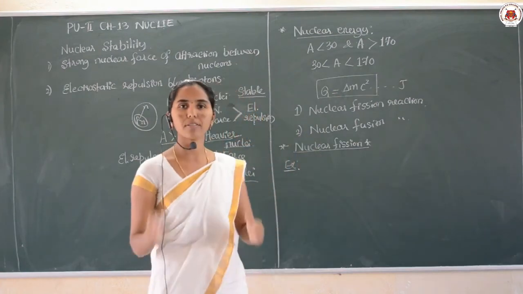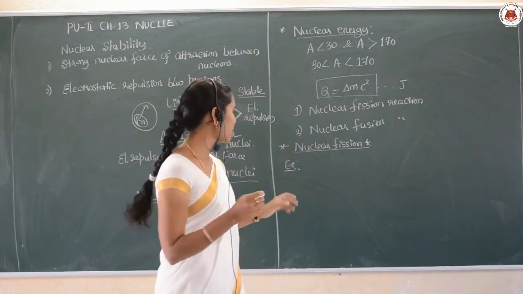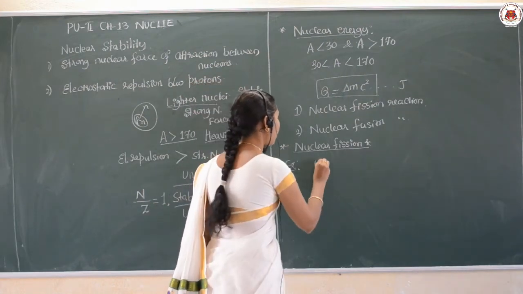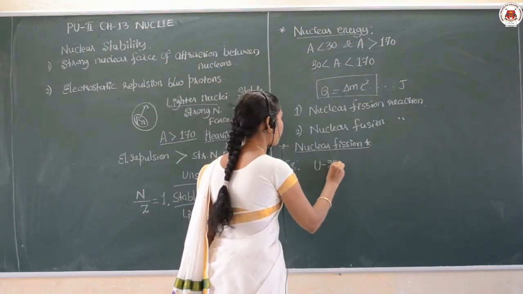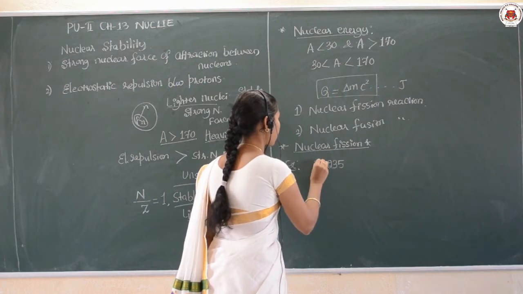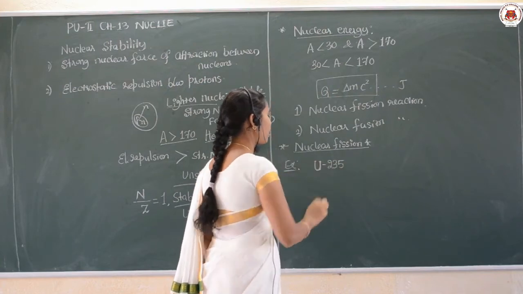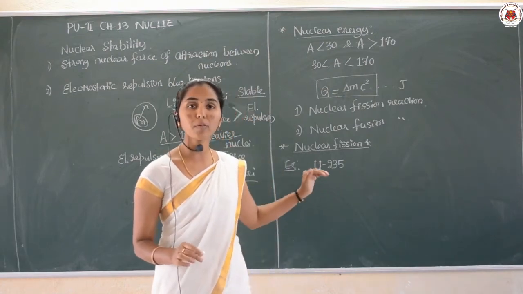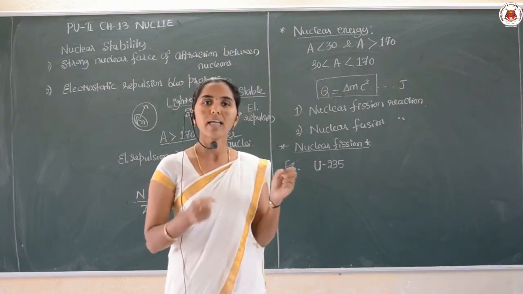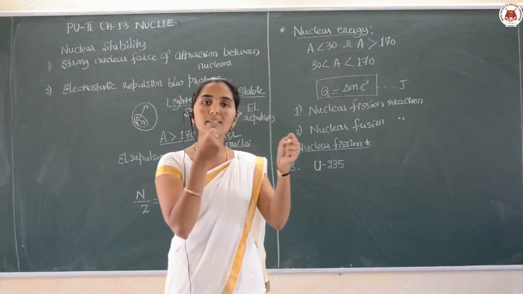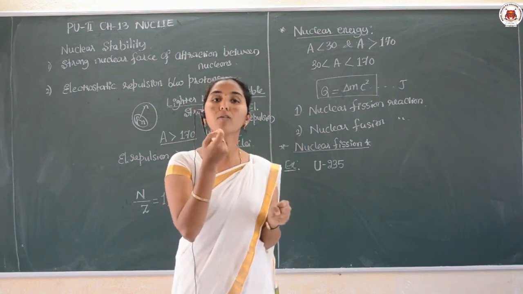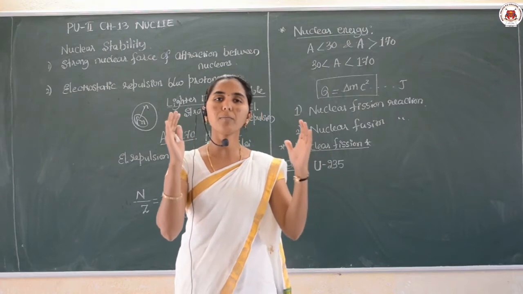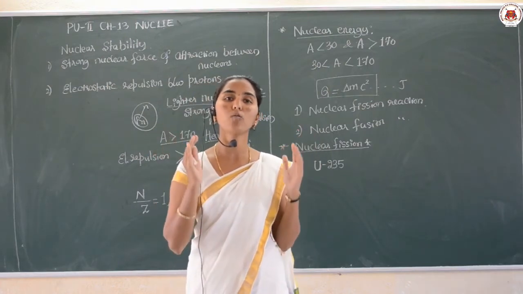Let us take uranium 235. When this uranium 235 nucleus is bombarded, or collided, with a thermal neutron, it becomes an unstable nucleus.